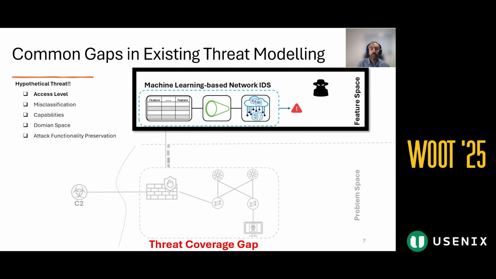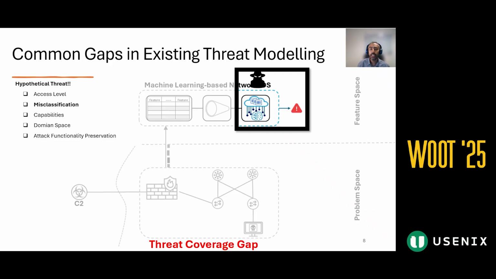From the threat modeling point of view, most research focuses on the feature space, like changing flow features to bypass detection. But in real-world scenarios, attackers usually don't have that kind of access since security devices are kept in a highly restricted environment.